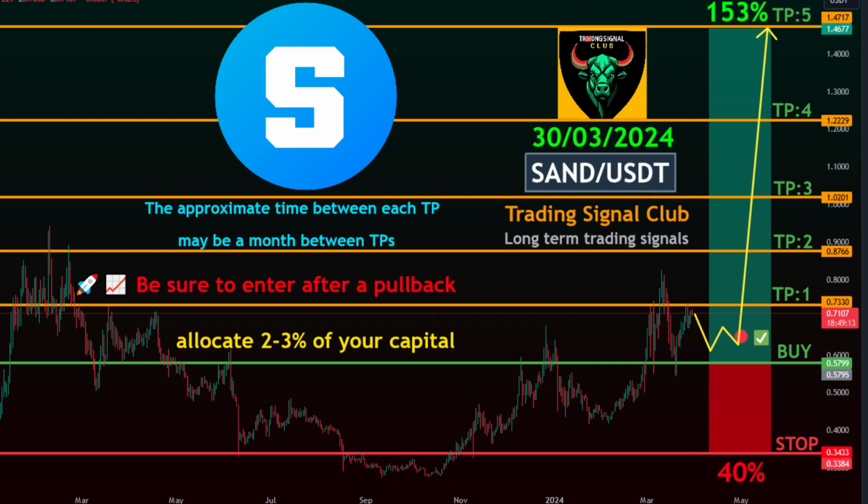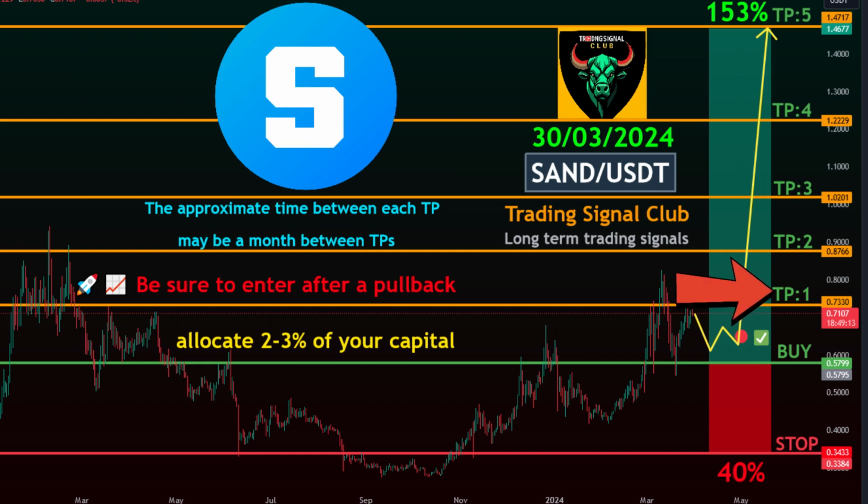SAND USDT overview. Trading style: spot. Time frame: midterm. Margin mode: isolated. Signal type: swing trade. Target time frame: 2 to 3 months between TPs. Entry levels: 0.5799 to 0.6326.